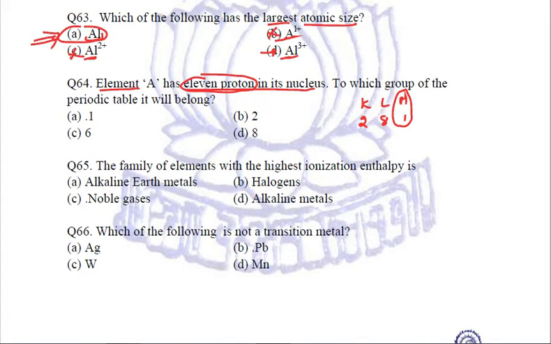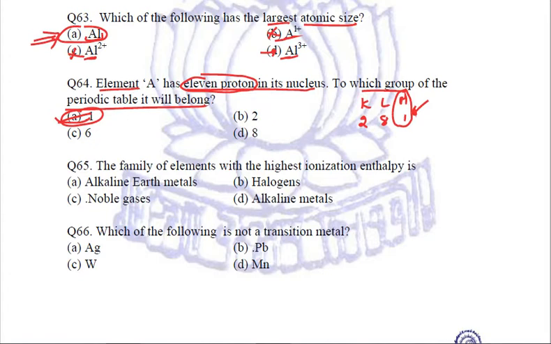Now coming to the question, to which group of the periodic table it will belong? It will belong to the first group because it has got one valence electron. So A, first group, is the right answer. Got it?